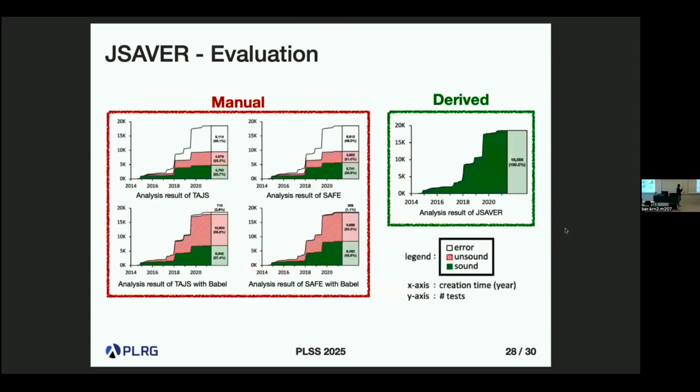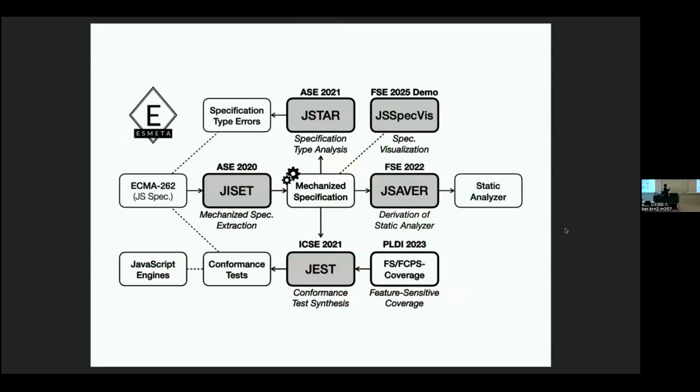So using this idea, we automatically derive a static analyzer for JavaScript to support all the modern language features. You can see that our derived analyzer can analyze all the programs in a sound way, but the manually maintained research-oriented static analyzer failed to analyze most of the programs having the new language features. But the problem is that if we derive these language tools from scratch, it is really slow. The problem is performance. So I think it is not a good way.